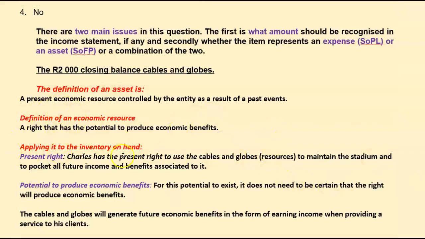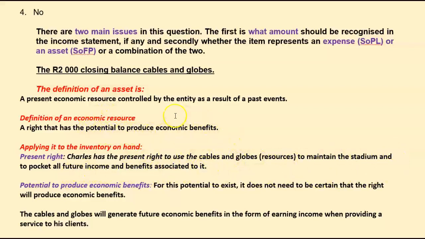Now let's apply that to the inventory on hand. Is there a present right? Charles has a present right. He can use that cables and globes as and when and in how many he wants at whatever period of time that he decides on. So he has the right to use the cable to maintain the stadium and to pocket all future income and benefits associated to that.